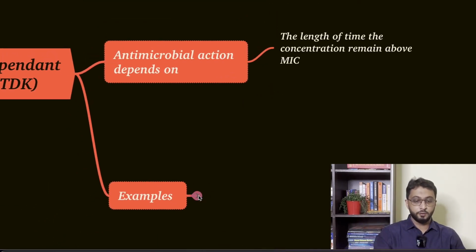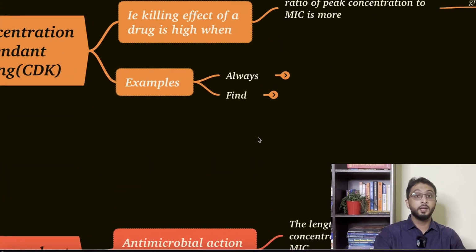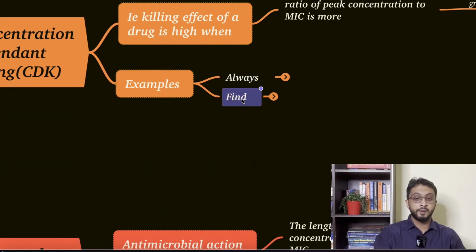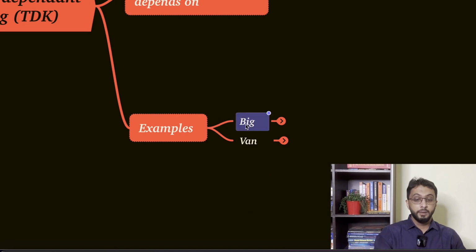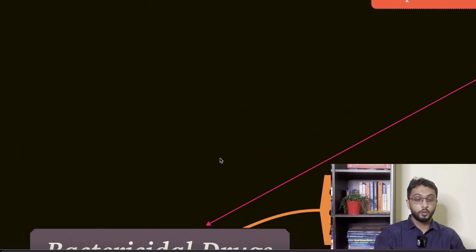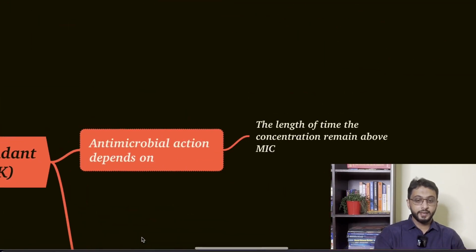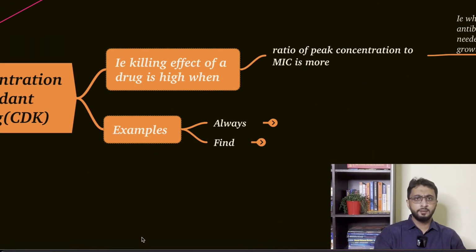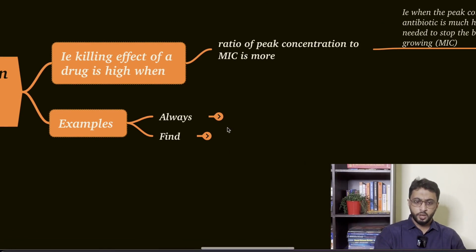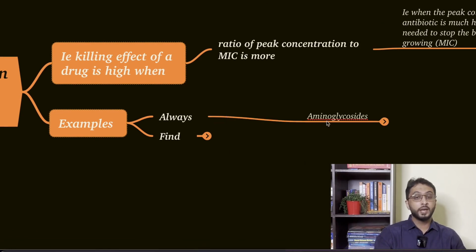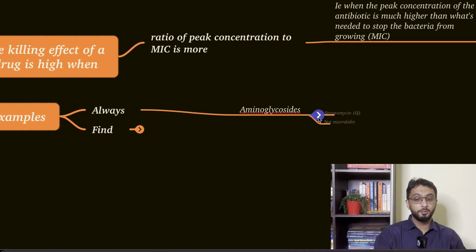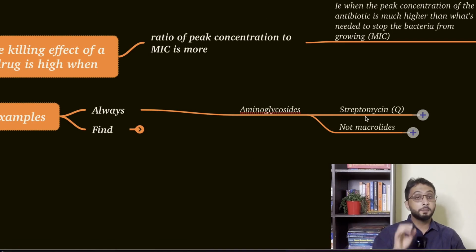Now here the examples you have to remember: "Big van" and "Always find". How you remember: always find a big van to kill the bacteria. Bactericidal. Now, the examples that have been asked: always is aminoglycosides. Please note, it's streptomycin, all those mycins. Gentamicin is another aminoglycoside asked. Streptomycin was the one asked in a question.